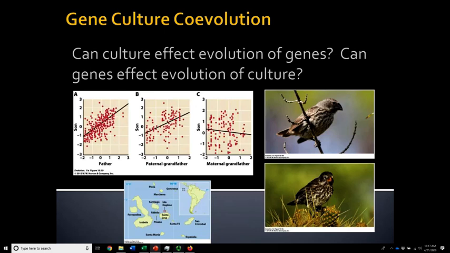And then that culture can impact the genes, because birds that have a better song, if they have genes that are more complex for their brain because they can do that, that might drive the evolution of brain complexity. And so culture affects the evolution of genes, and genes affect the evolution of culture. And in your book, there's this example of how they've studied this and studied the change of it from being passed on from father to son, and how there is a correlation, even though there's a lot of diversity and spread, but how that can be passed on from one generation to the next in birds, or really any other organism that has a culture.